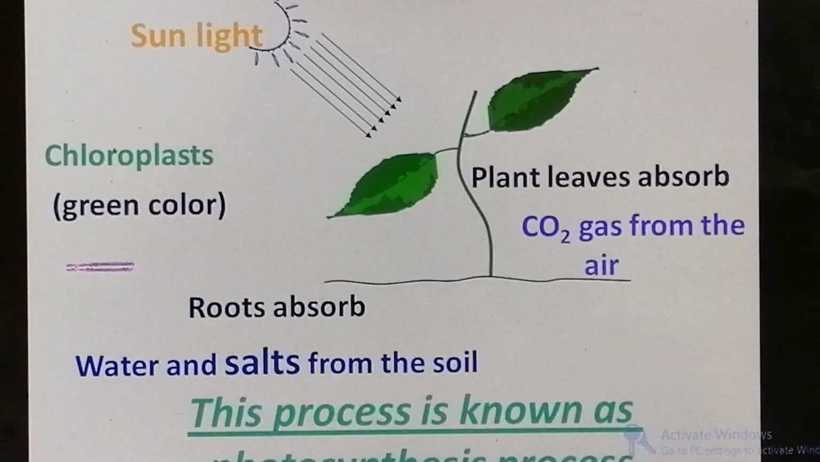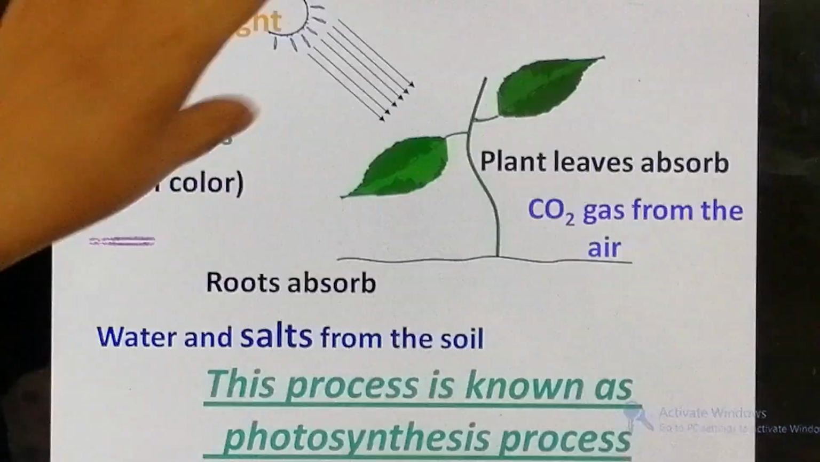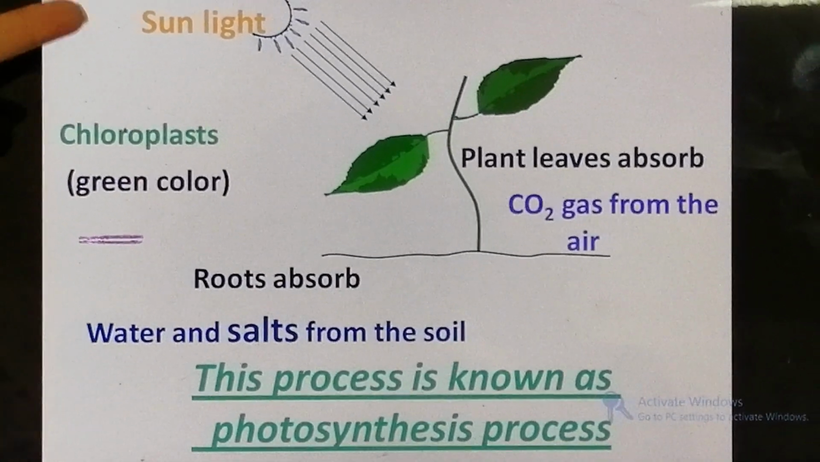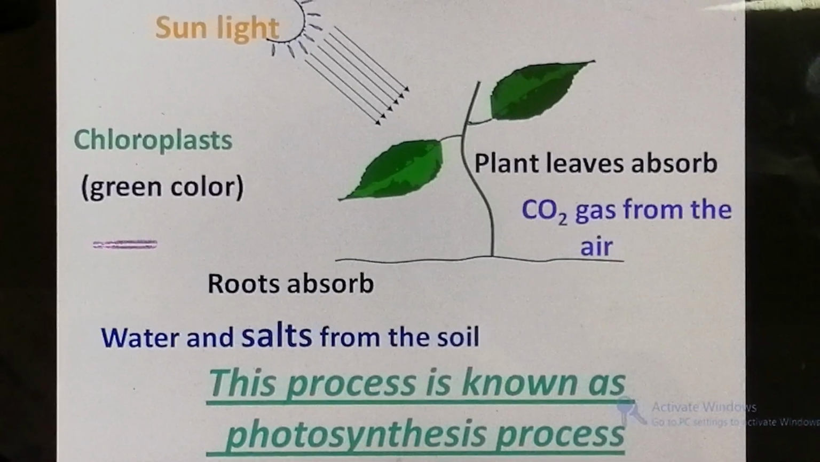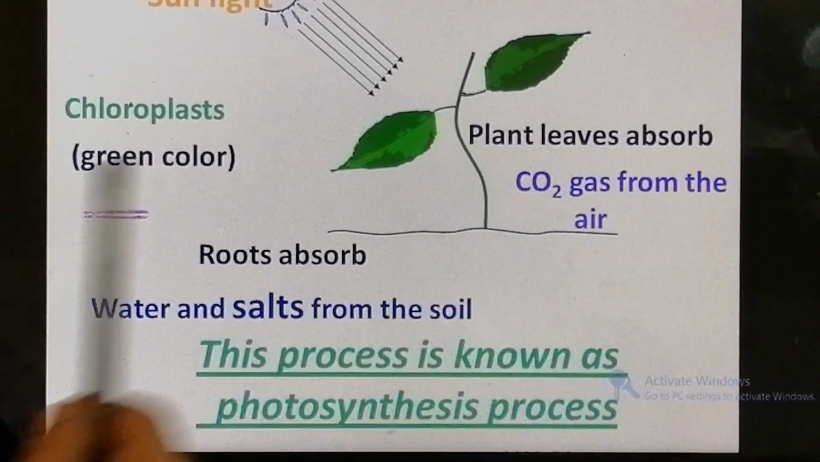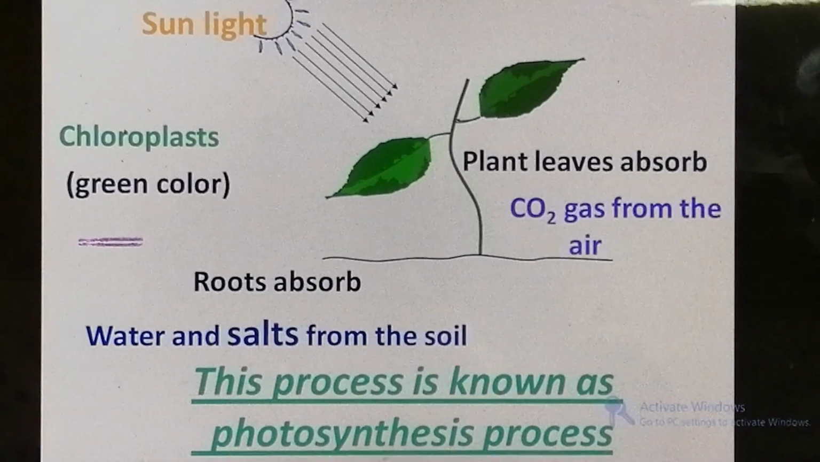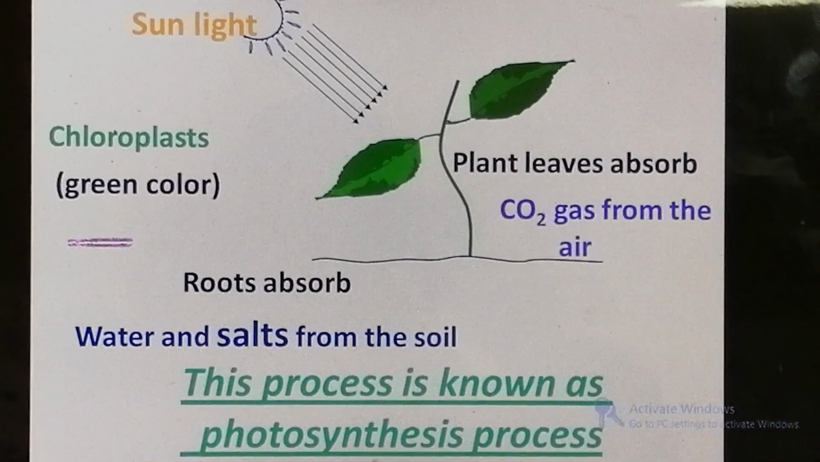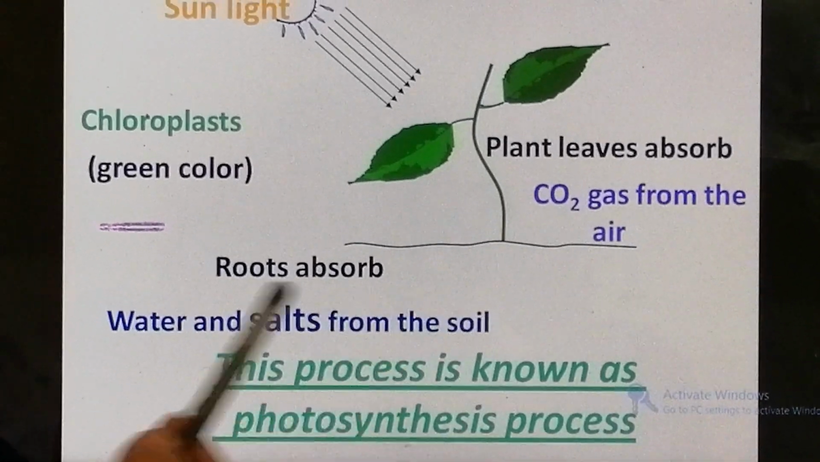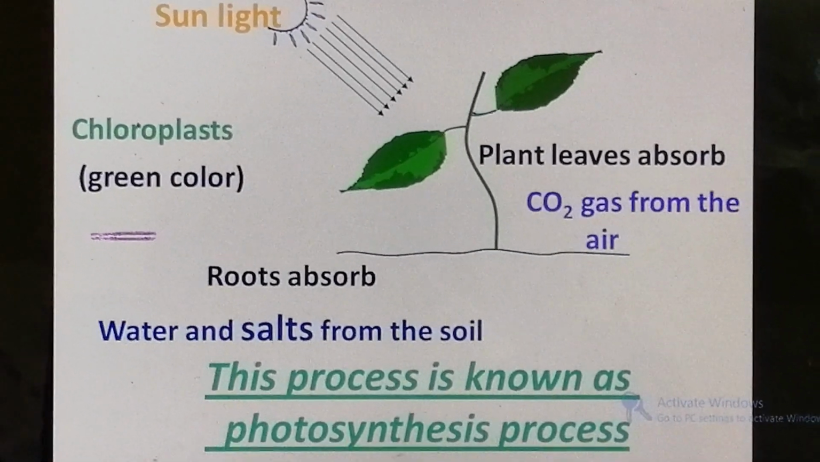Let's see how these producers can make their own food by themselves. This process is called photosynthesis. What are the ingredients for photosynthesis? The plant needs sunlight, water and salts from the soil, and carbon dioxide gas from the air. The leaves absorb carbon dioxide gas from the air. The green substance, which is called chlorophyll, in the chloroplasts absorbs the sunlight, and the roots absorb water and salts from the soil. And these are the ingredients for photosynthesis.